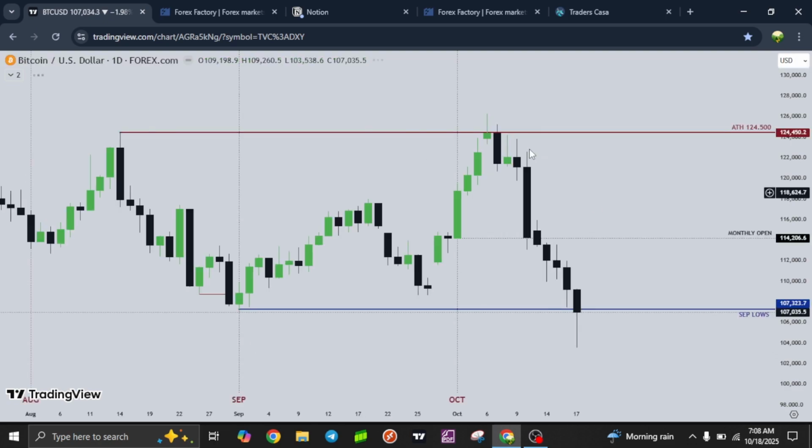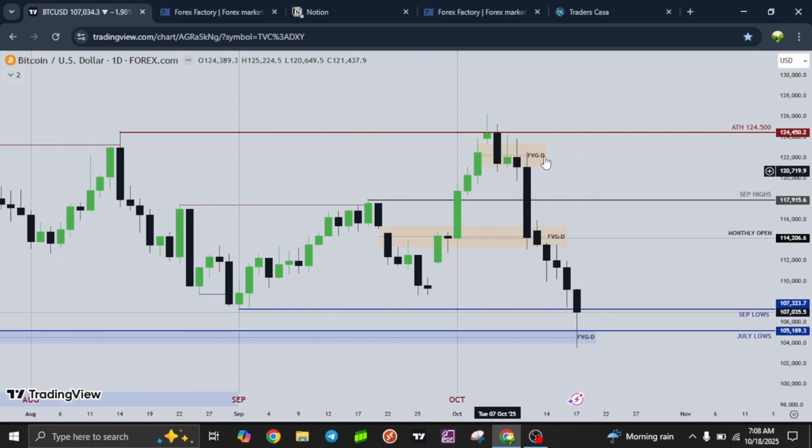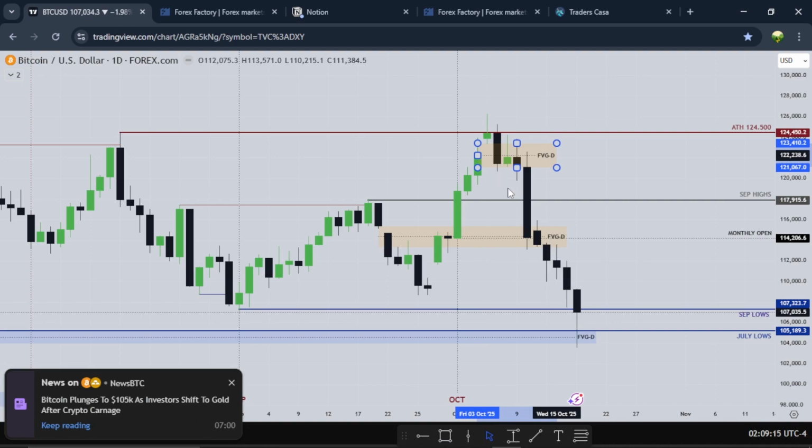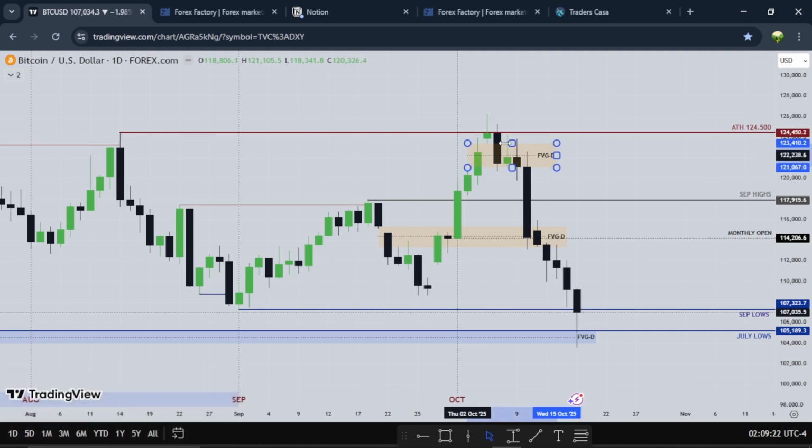So this is Bitcoin, and we can see how Bitcoin has been trading lower since putting in a new all-time high. There's a fair value gap right here. This fair value gap was used to go lower. This one here was used to go lower. Then we see the previous month's lows were taken, even July lows were taken on Bitcoin.